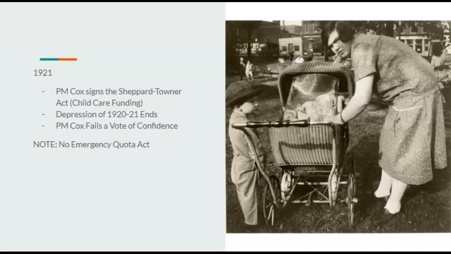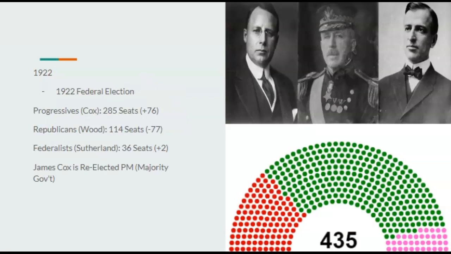And, of course, due to a minority government, politics be politicking, Prime Minister James Cox fails a vote of confidence despite being very popular with the U.S. citizens. Of course, there's also no Emergency Quota Act. This did restrict immigration from Eastern Europe into the United States. Cox did not support this, so this wouldn't be something that would happen. Going on to 1922, the only thing we've got to worry about is the federal election, which is a massive blowback to Republicans and Federalists.